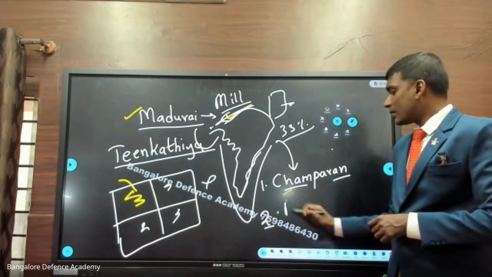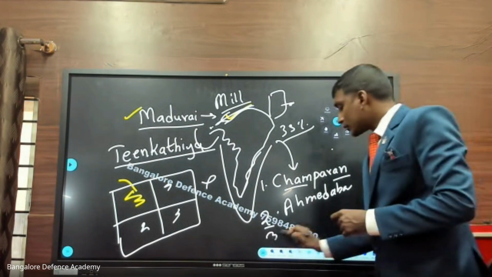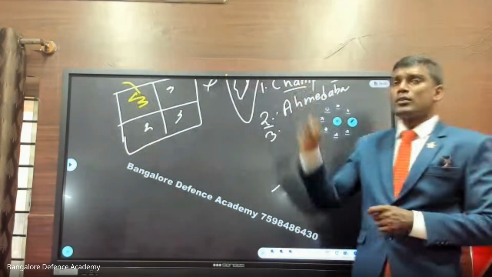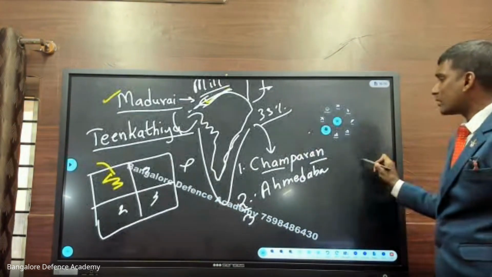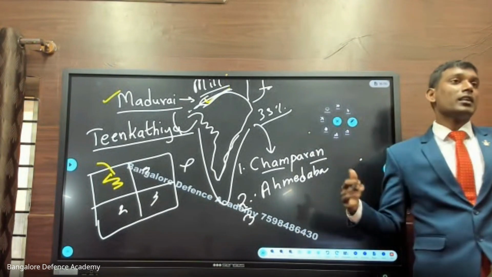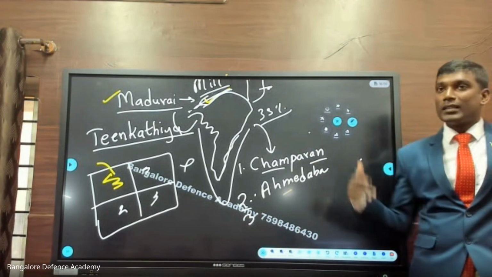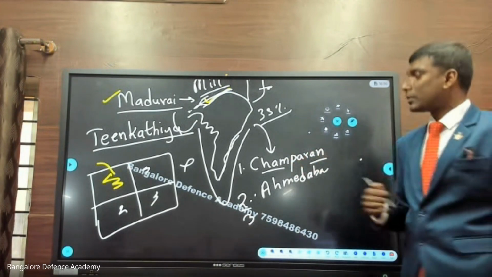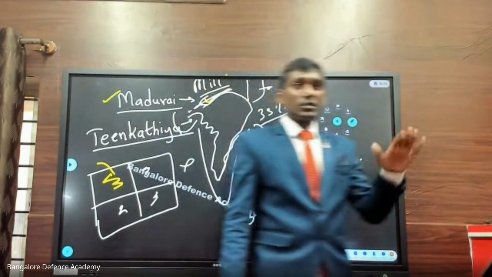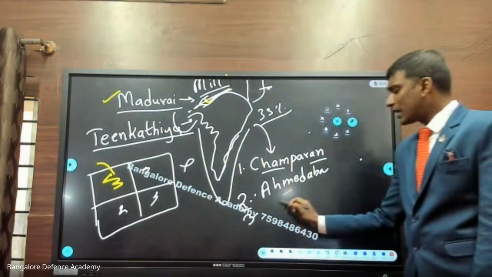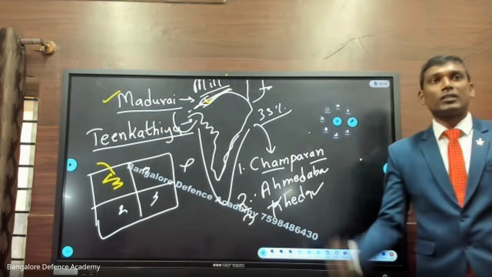Gandhiji had a second victory in which place? Ahmedabad. Okay. Third, after this, in Gujarat, there is a place called Kheda. Due to bad weather, no rain and all these things, agriculture had no produce. So the farmers were not able to pay the taxes. So that time what happened? The farmers requested Gandhiji, can you request the government to stop these taxes? So Gandhiji told them, don't pay the tax, and the government will come to know. So Kheda was also a third success.